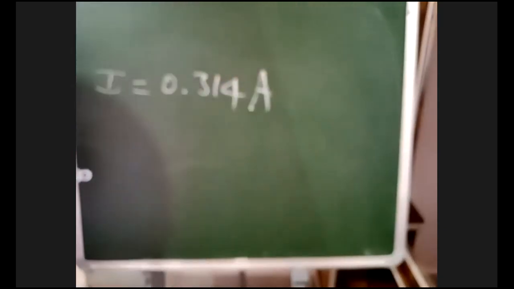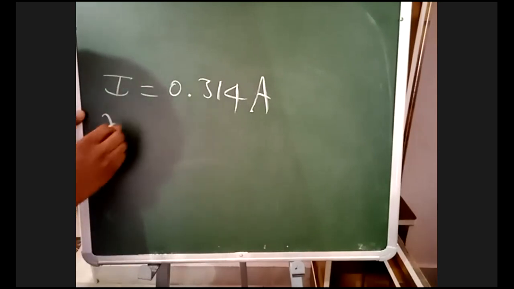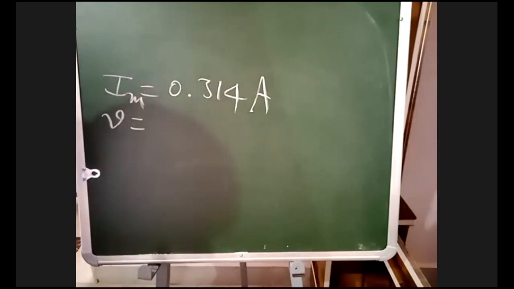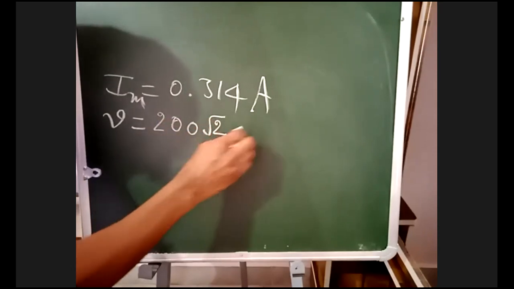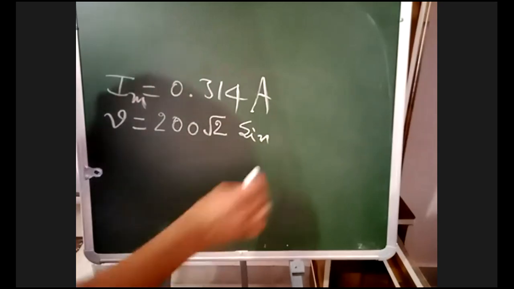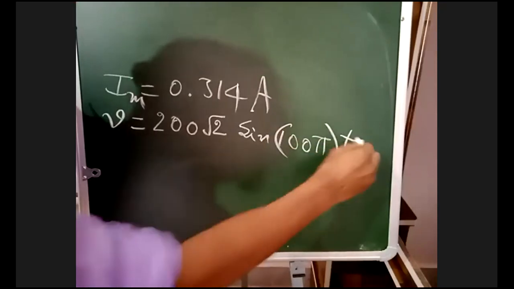Here they are giving current I is equal to 0.314 ampere, and this is the maximum current Im. Instantaneous voltage is 200 root 2 sine 100 pi t.